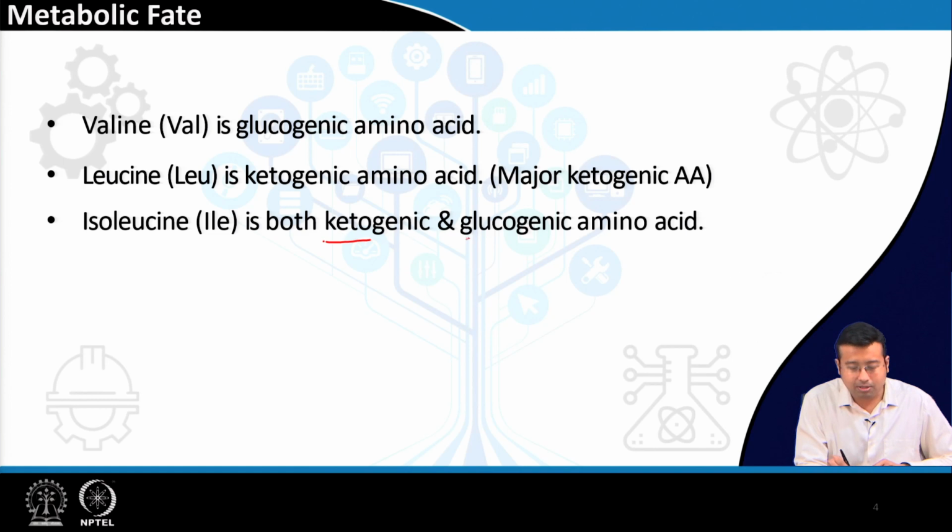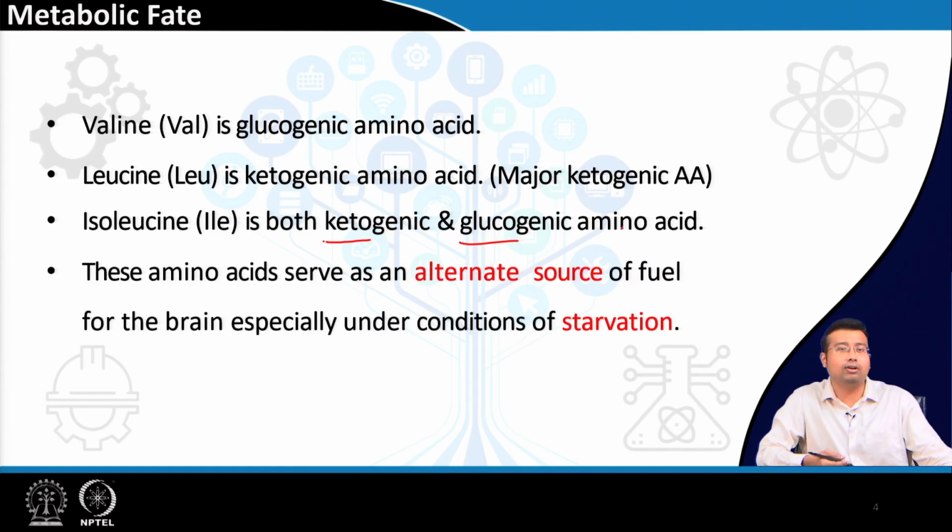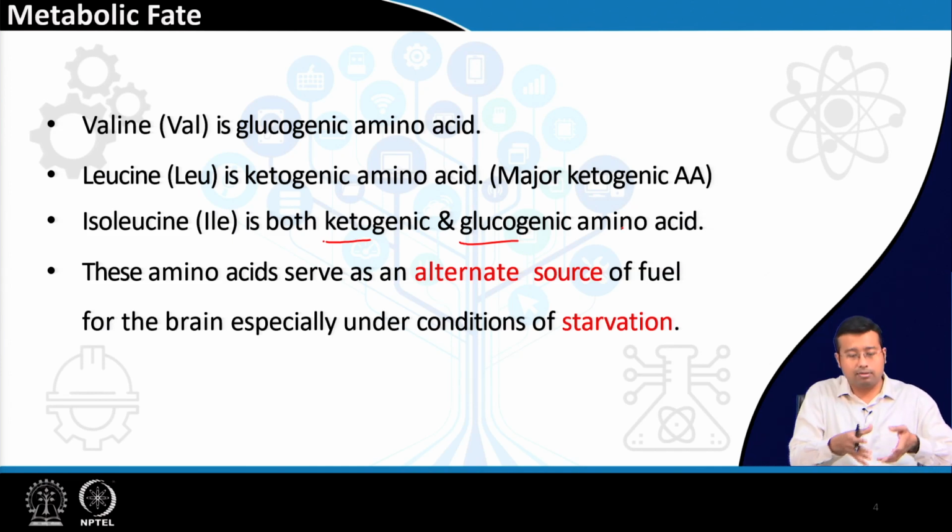It is both ketogenic and glucogenic. Since these amino acids can produce either glucose or ketone bodies, they serve as a very important alternate source of fuel whenever there is a condition that leads to deficiency of glucose or glycogen, that is starvation. Then the metabolism of these amino acids becomes very vital.